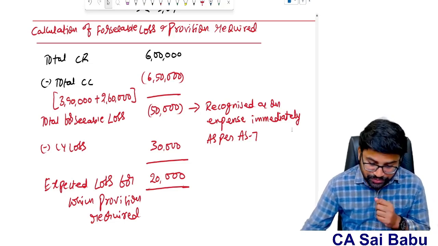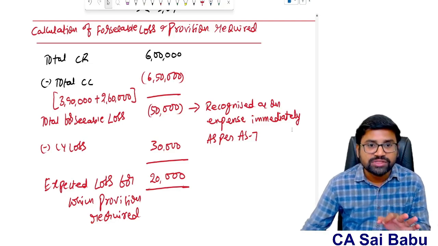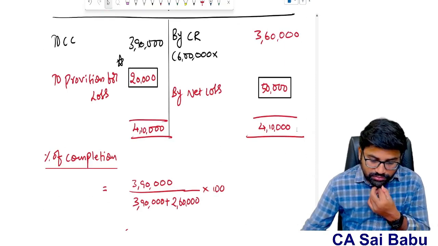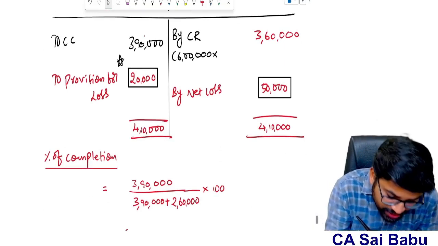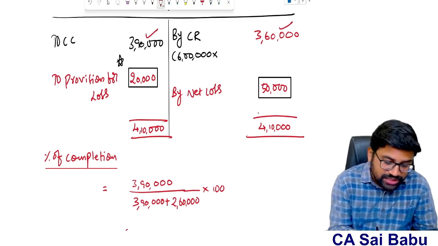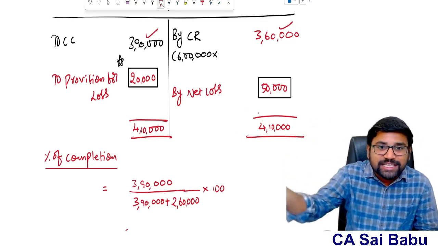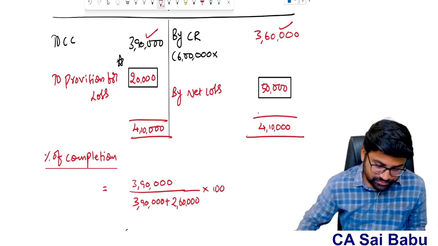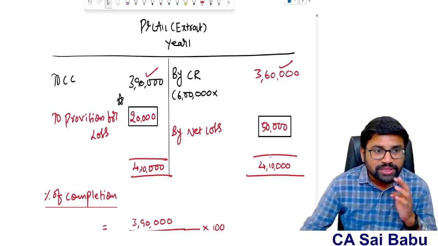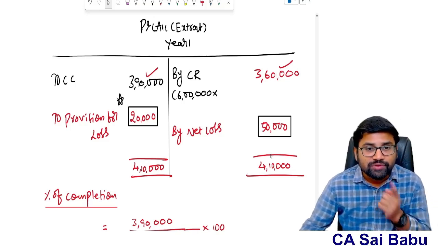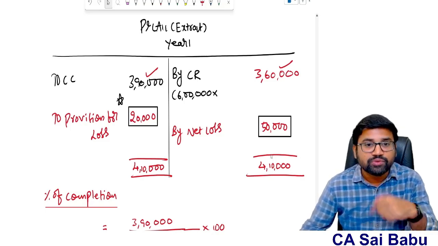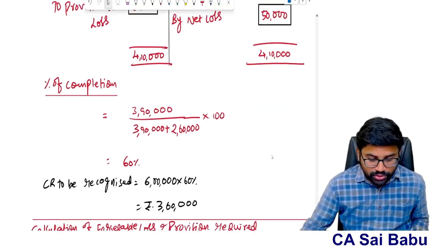You understood. So as per AS 7, 50,000 has to be recognized as an expense immediately. This 50,000 is already in the form of contract cost 3,90,000 and contract revenue 3,60,000, so 30,000, and for the balance expected loss we create a provision. So what is the entry we have written here? Simple, the entry is P&L account debit to provision for loss. Next year, when the actual loss comes, this provision will be reversed. Okay, this is the first year.